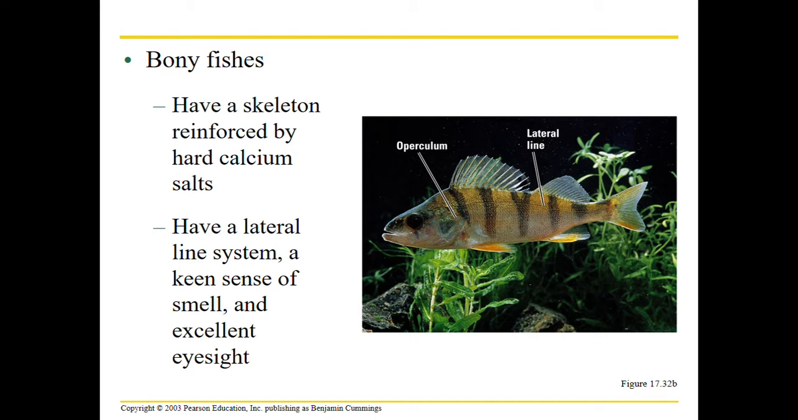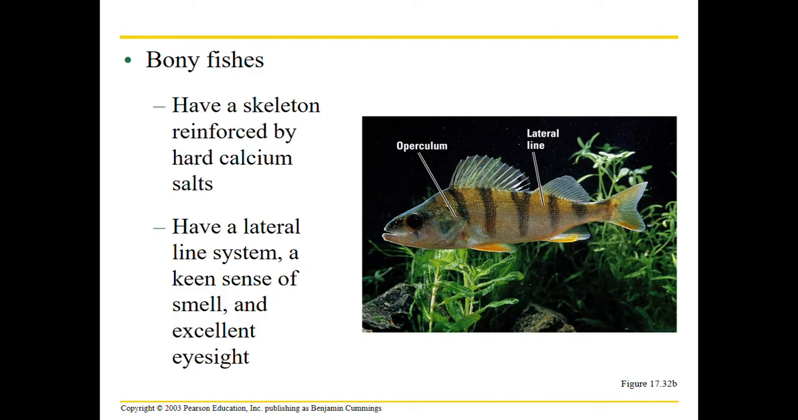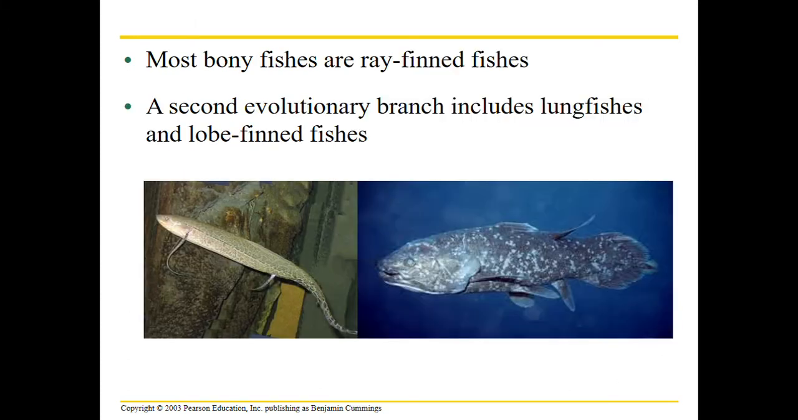Bony fishes have a skeleton with hard calcium. They also have the lateral line system, which helps them function in schools. And they've got these operculum flares where the gills kind of hang out. And about the eyesight, when we talk about they have excellent eyesight, you just remember they're more talking about eyes and fish. Their eyes are underwater. So they have to develop this good eyesight to make their way through murky areas, right?